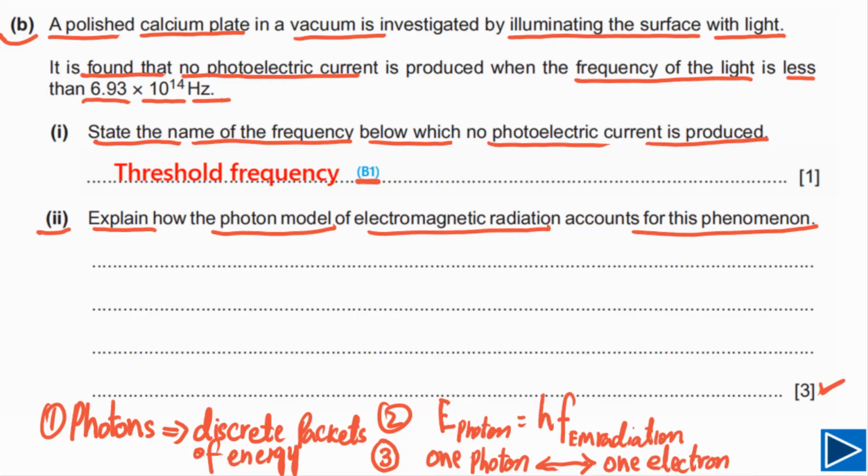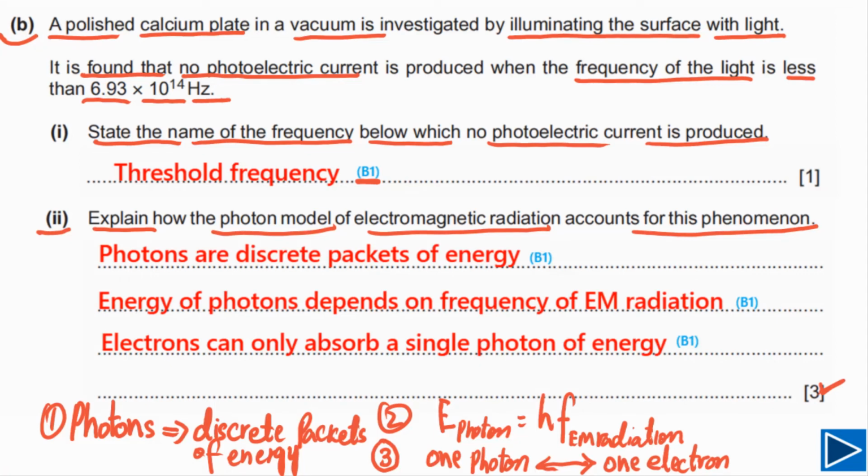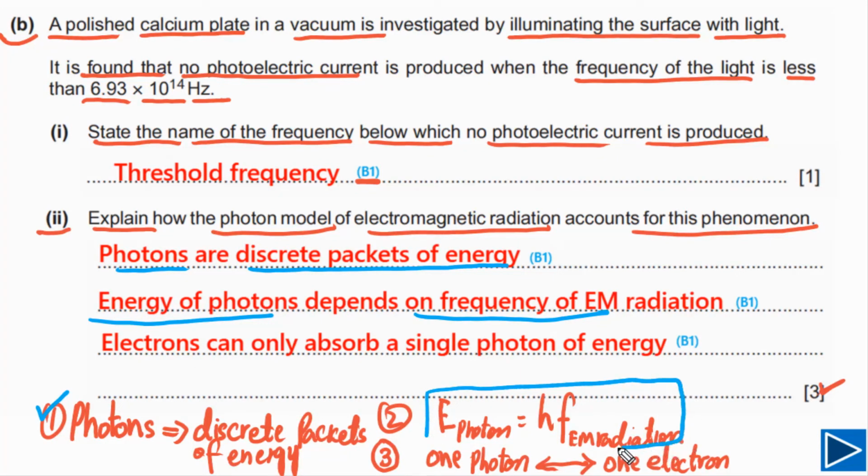Now let me show you how you can write down your answer. As we have discussed, point 1, you can say photons are discrete packets of energy, meaning each photon of each radiation has a fixed amount of energy. The energy of a photon depends on the frequency of electromagnetic radiation, as we discussed in the second point.